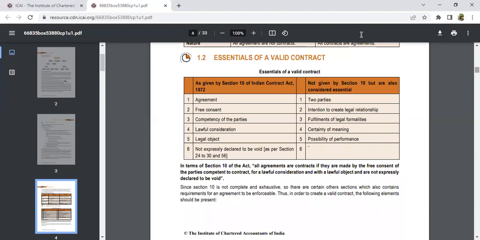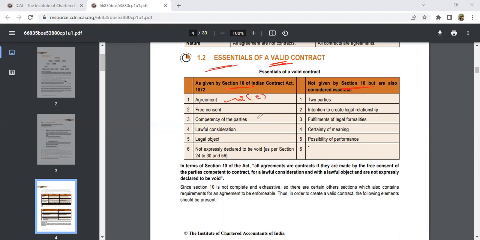And then we have the next concept, called essential elements of a valid contract. What are the essential elements? A valid contract is one that is enforceable by law, one that is acceptable by law. For a valid contract, what are the essential things? These are the things given under Section 10. These are the things not given under Section 10, but even though we consider them as essential elements.